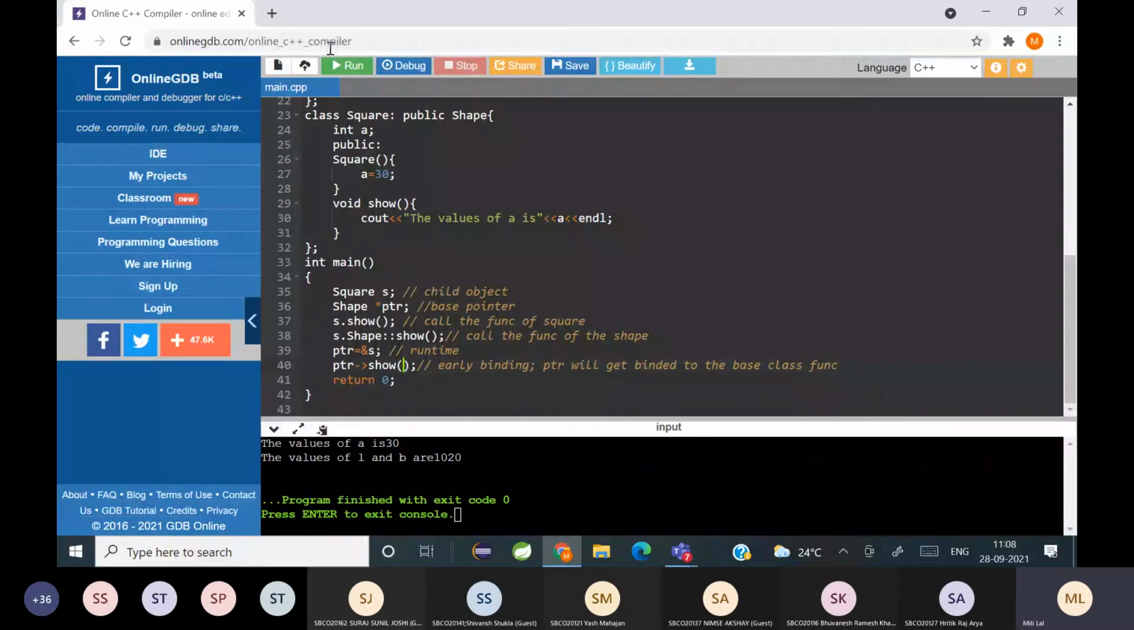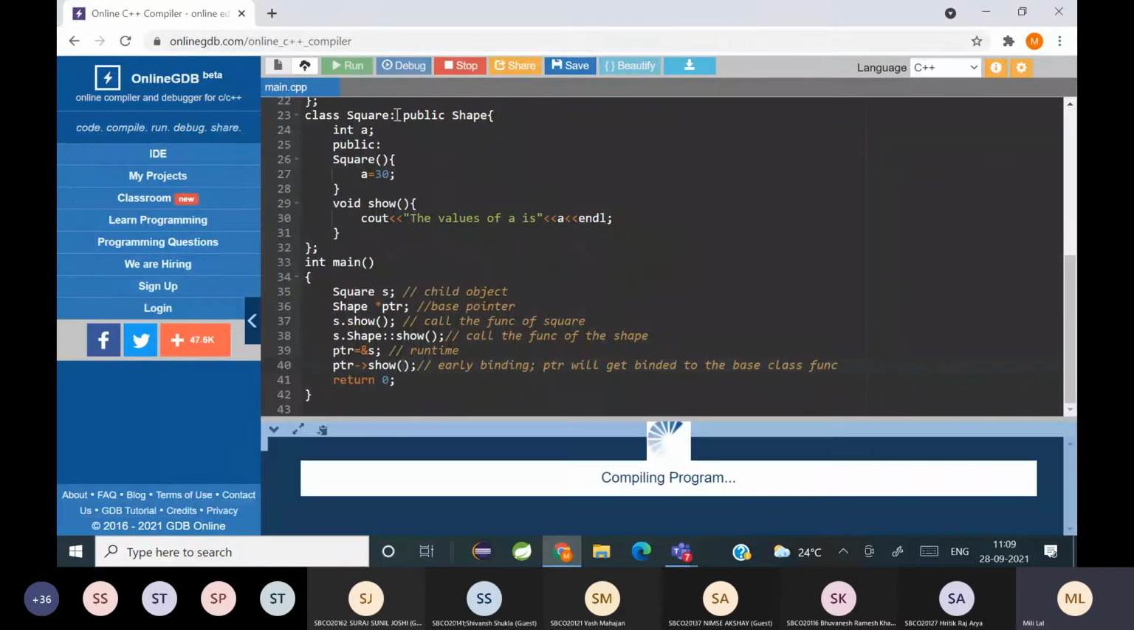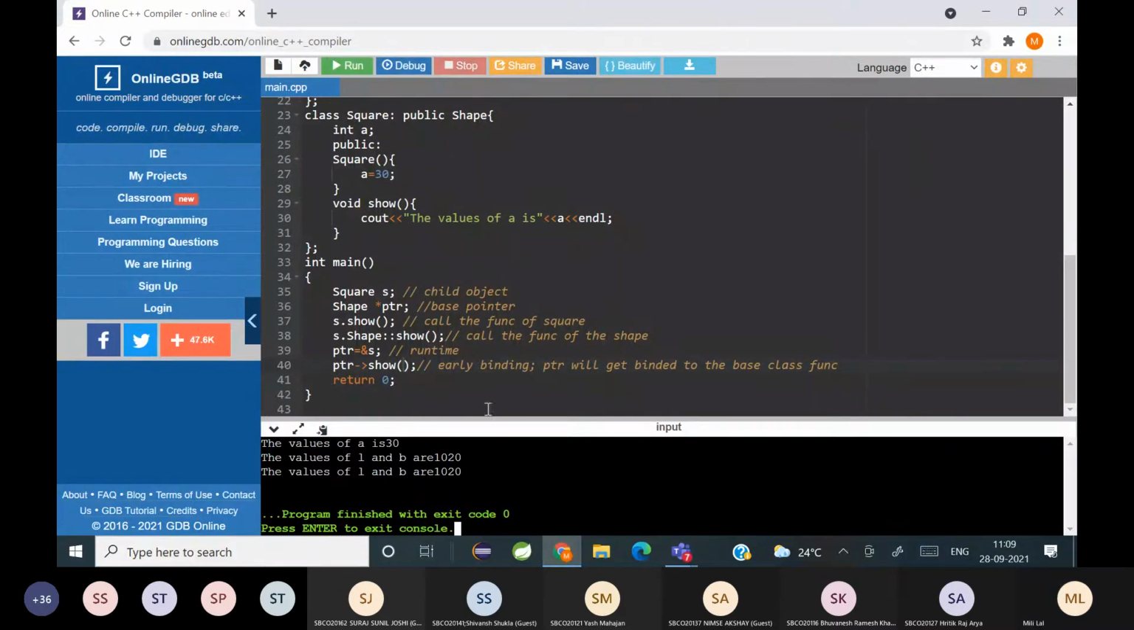Let's execute this code again and see if it is working like that. Can you see the last line? It is calling the base class function. Yes or no? That means you can call the base class function using the base pointer. Did you see? Yes, students. Yes, ma'am.